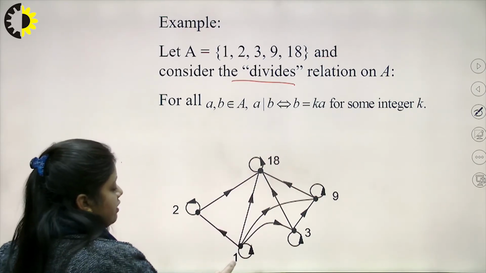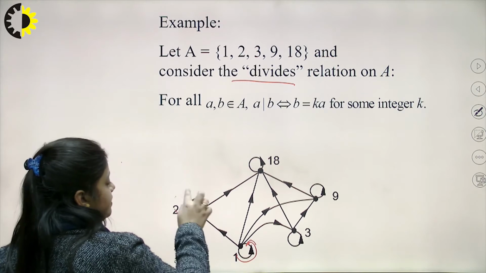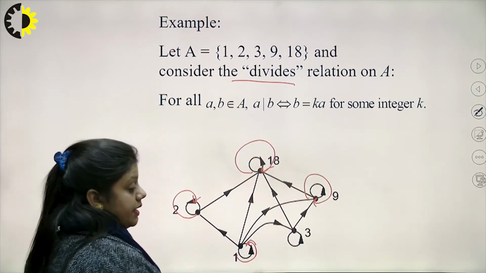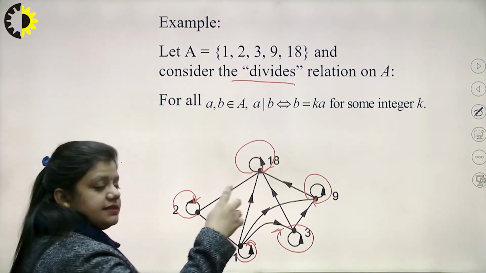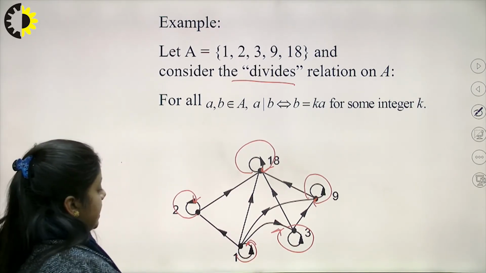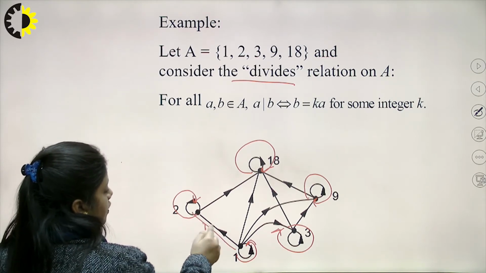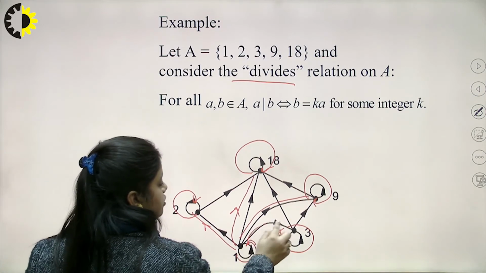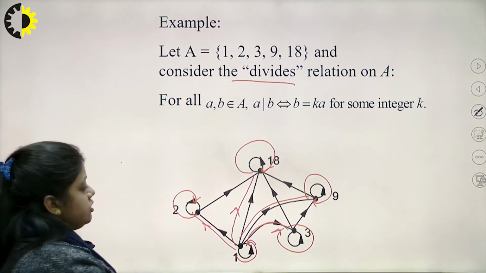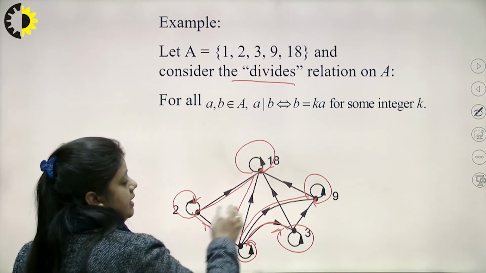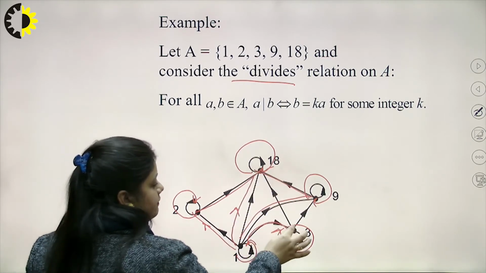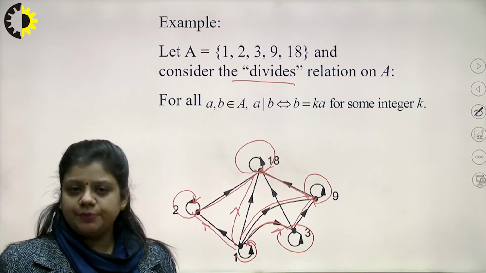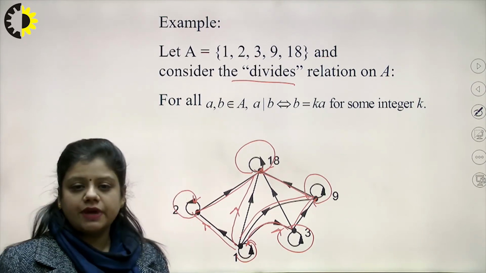So here 1 is divisible by 1, 2 is divisible by 2, similarly 18 is divisible by 18, 9 is divisible by 9, 3 is divisible by 3. So there are self loops at each of the nodes, and then 1 divides every number: 1 divides 1, 18, similarly 9 and similarly 3. After that 2 divides 18, 9 also divides 18, 3 divides 9. So all the possible ordered pairs which satisfy the property of divides have been depicted in